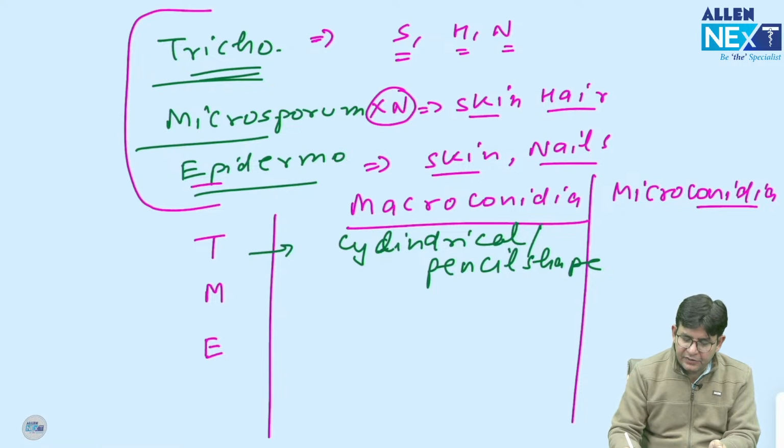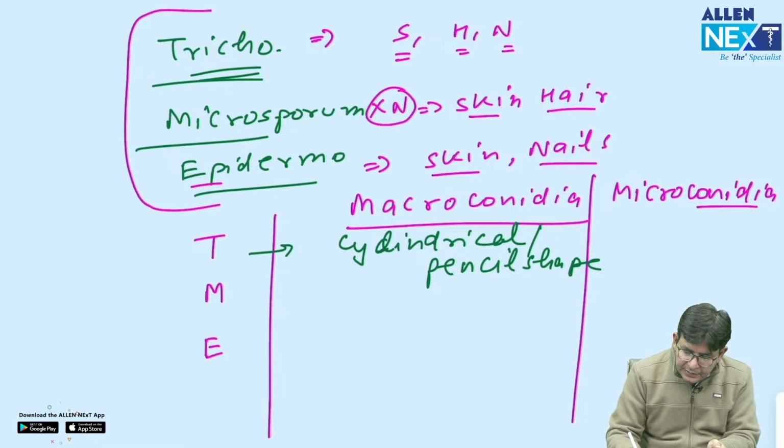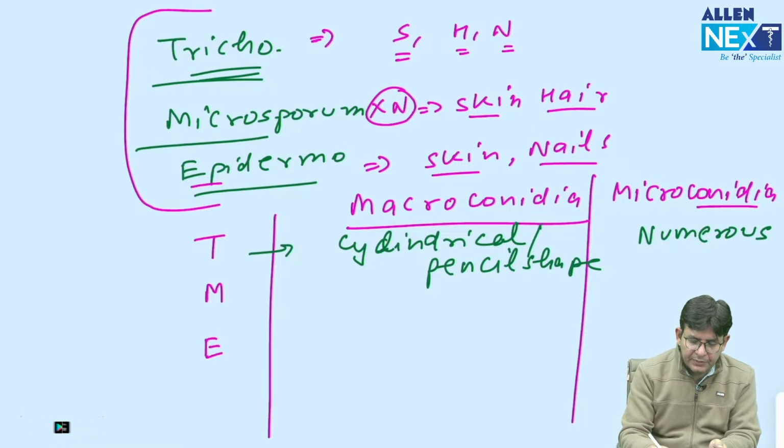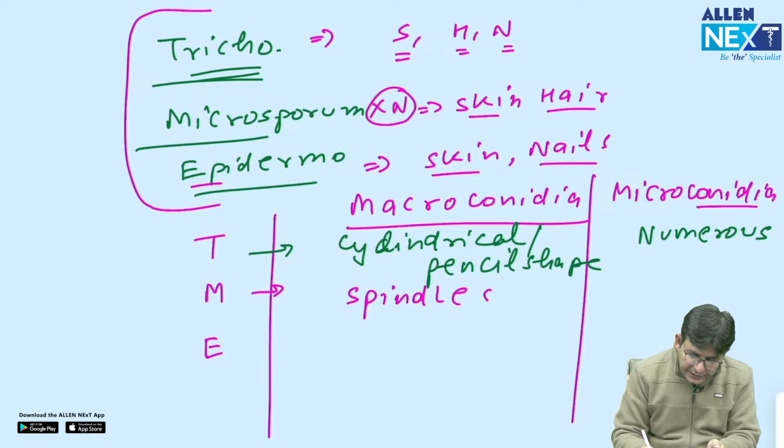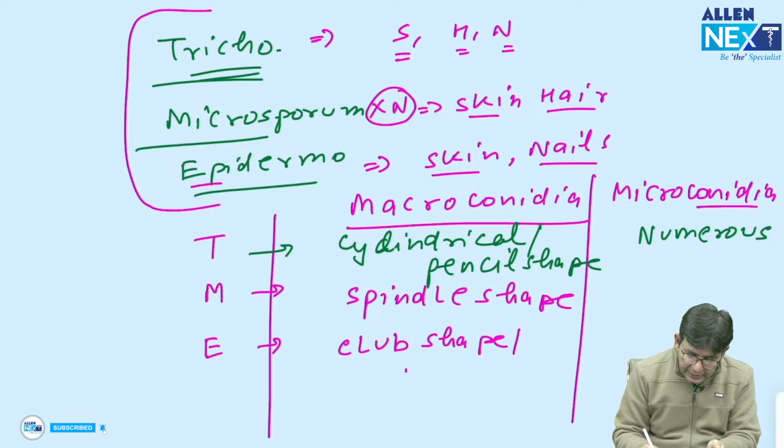As far as the microconidia are concerned, they are numerous in this one. In the Microsporum, it is spindle shape. And in the Epidermophyton, it is club shape, and we can even say boat shape.